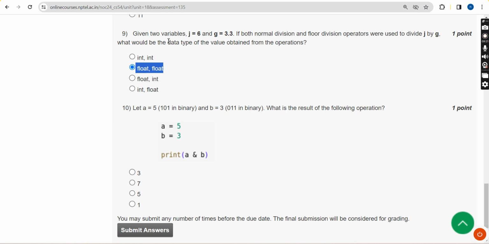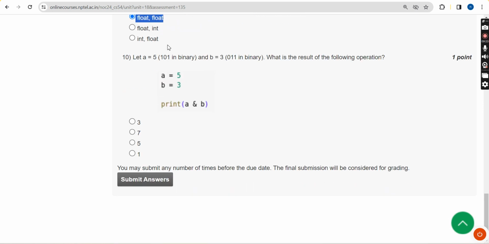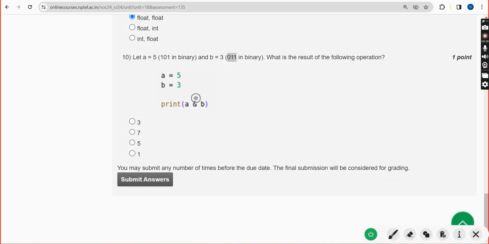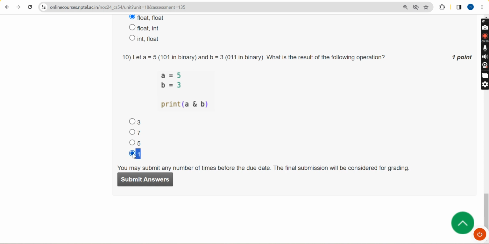Now let's move on to the final question of the assignment, that is 10th one, guys. So 10th one, let a equals 5, so it is represented as 101 in binary format, right? And b is equals 3. What is the result of the following operation? So 3 is represented as 0, 1, 1. So they have performed here the AND operation. So if you perform that, you'll get the answer as 1, guys. So mark fourth option as correct answer for the final question of the assignment. That is last option 1.